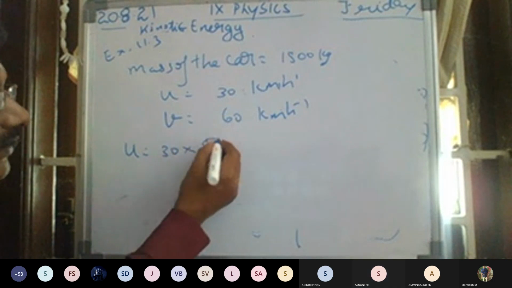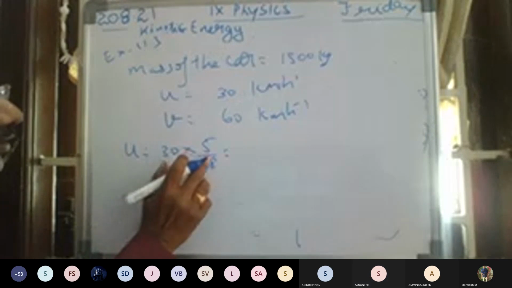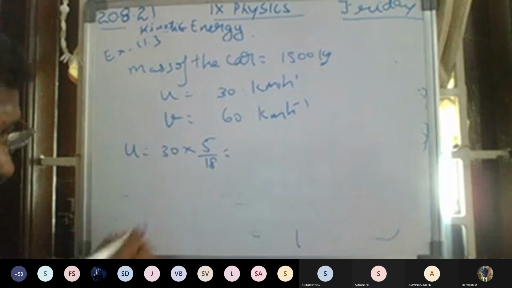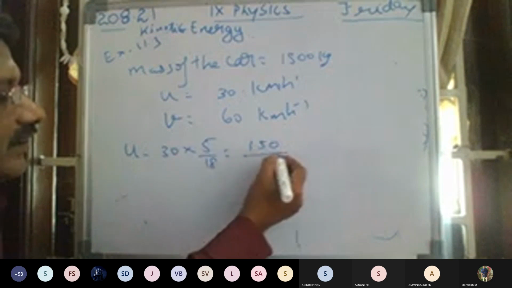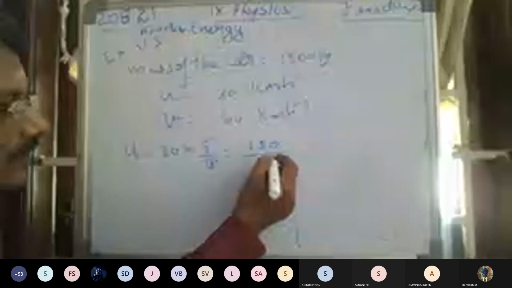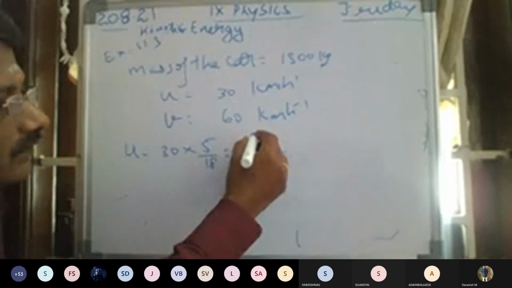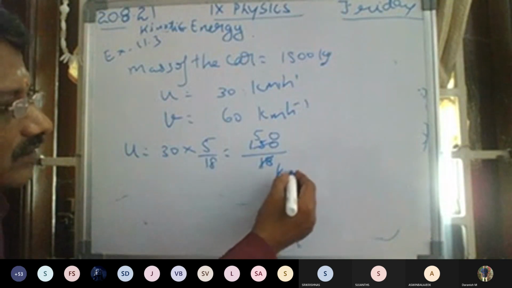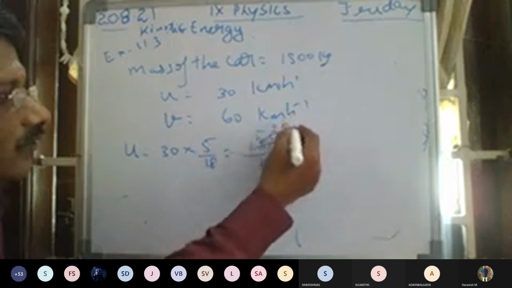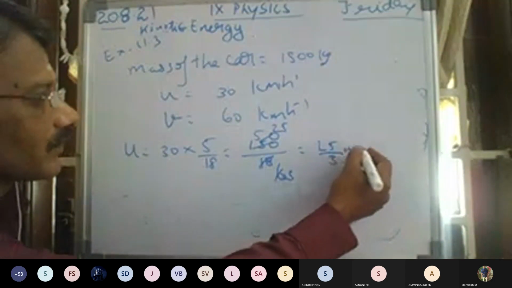Into 5 by 18. So 3 zeros are... What is the answer here? 150 by 18. Again, I'm reducing it by 3. 6 3s are 18. 5 3s are 15. Again, I can reduce: 3 2s are 6, 25 2s are 50. I get 25 by 3 meter per second.